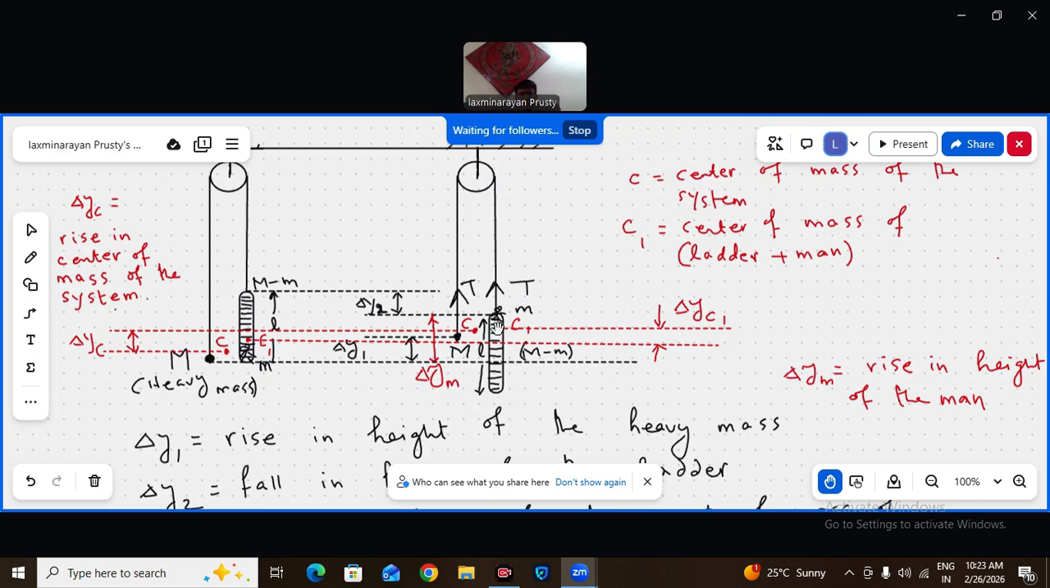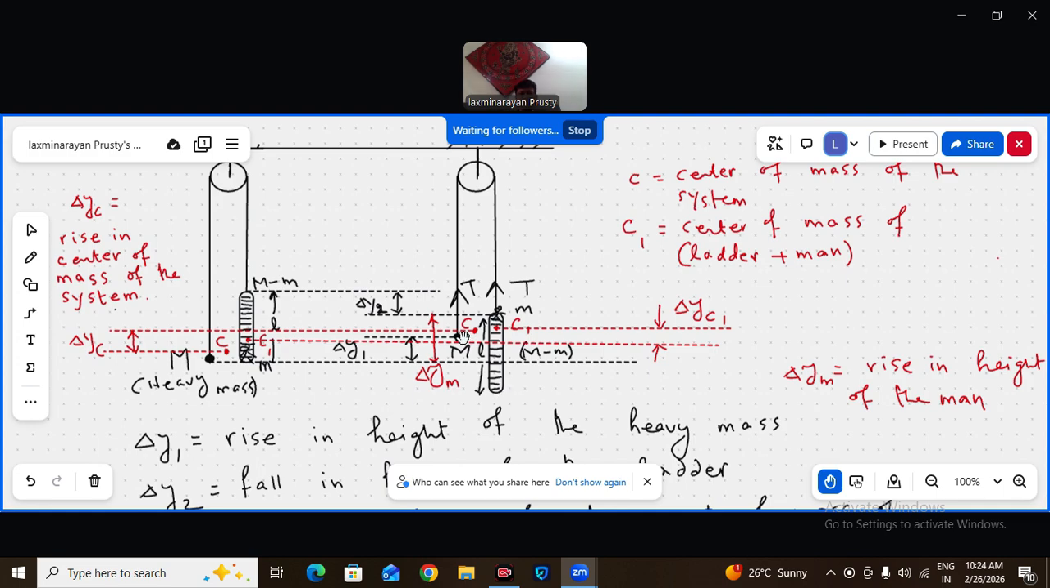Yes or no? I am asking a question in common sense. T is the same, total gravity force is the same. But the impulsive force is due to the tension, this T only, and the small impulse due to this tension is the same for both. Initially both of them are at rest. So the same impulse is acting on the heavy block as well as the ladder man system.